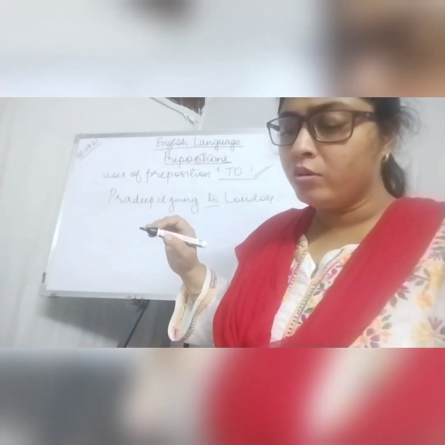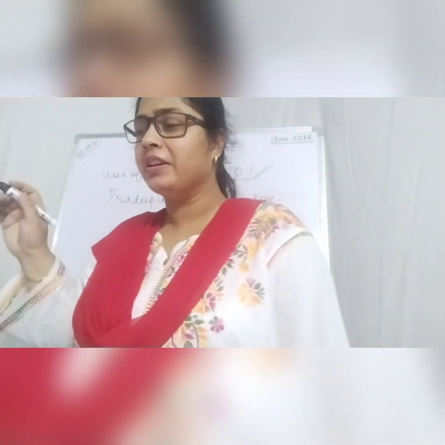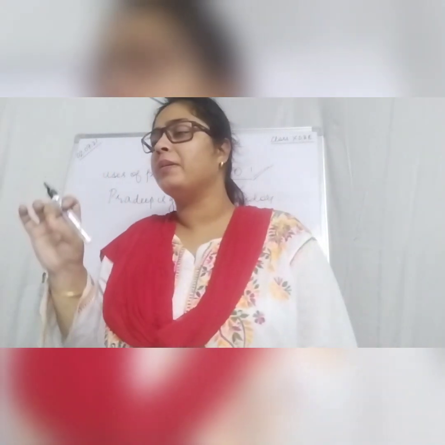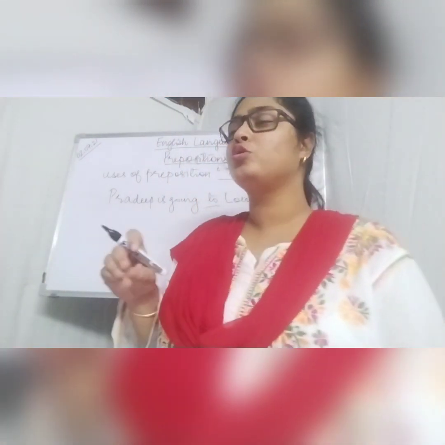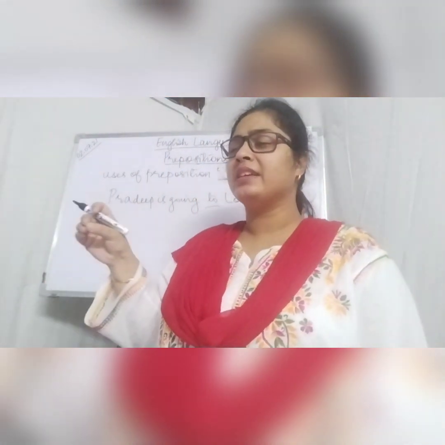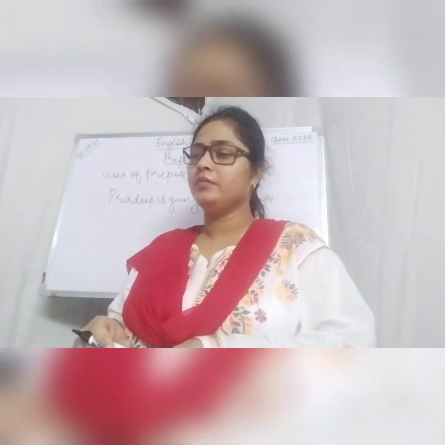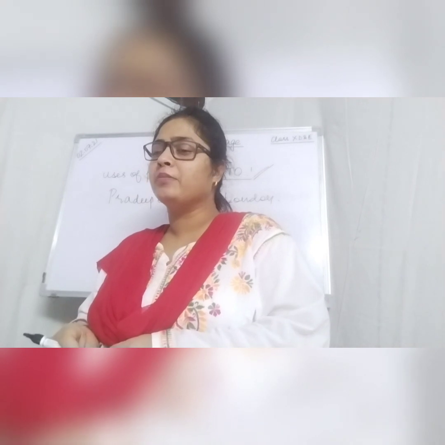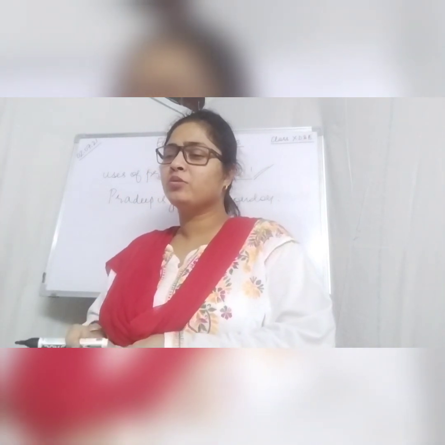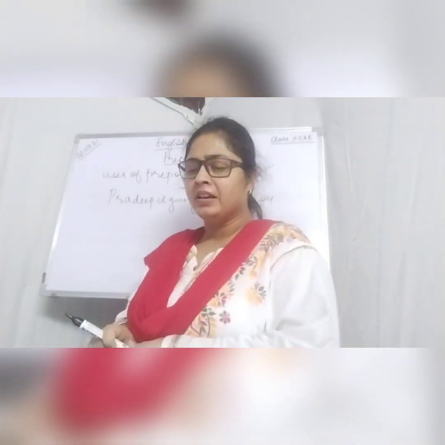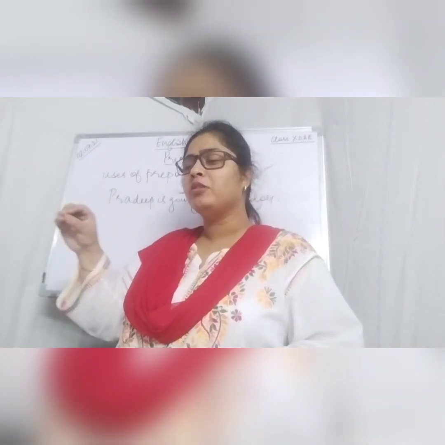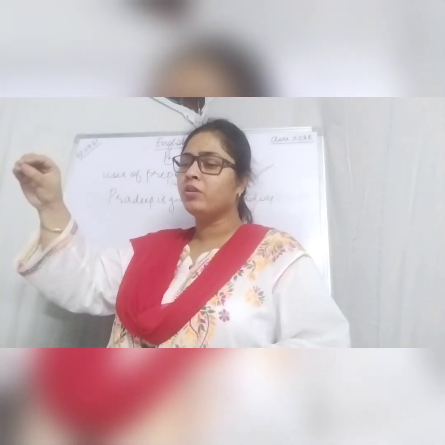To is used to show time, ending point or a period. To is often used to show time. It is often called a preposition of time, and it is often used to show the ending point. For example, if I say the meeting is going to end, or if I say the petrol prices, point, time, period, ending point or limit also. It is often used to denote limit also.